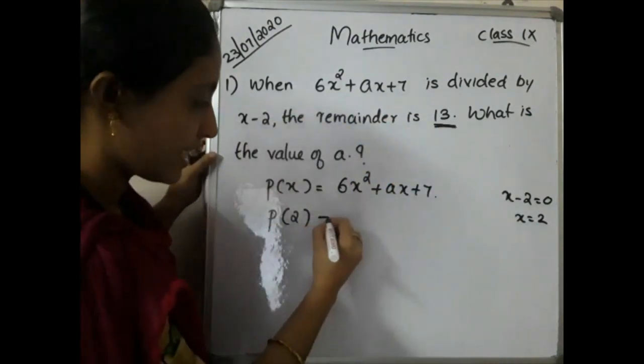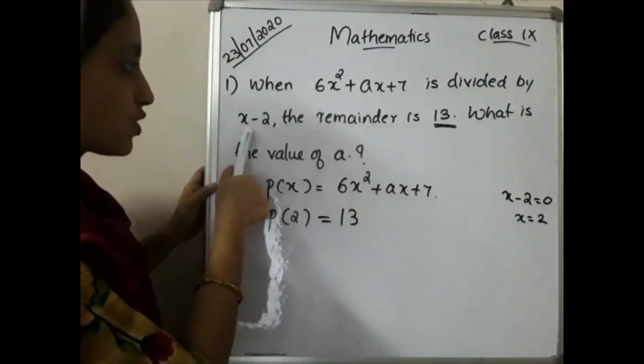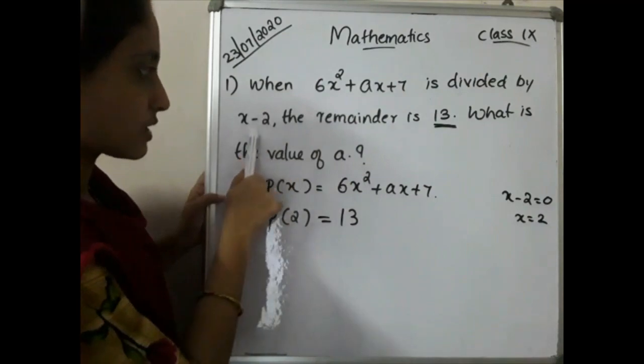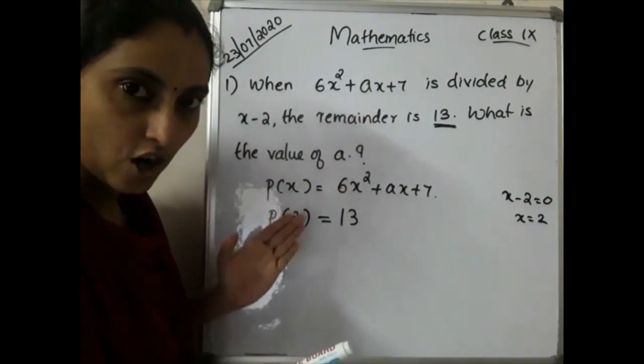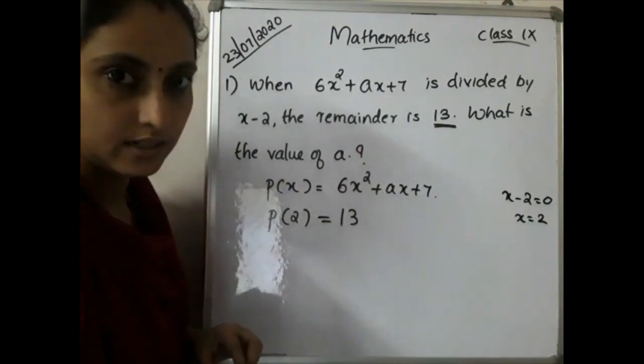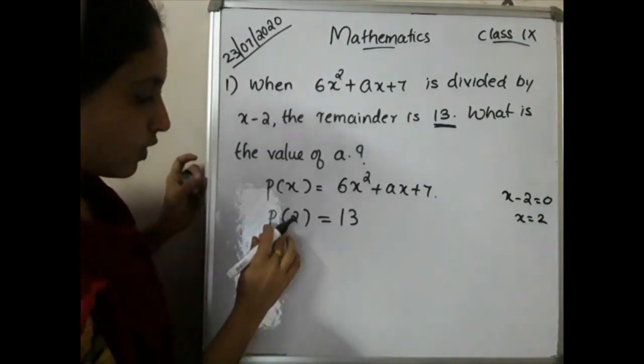13. So we can equate it to 13. Hope it is clear. That is, the polynomial is divided by x minus 2 and the remainder is 13, which means P of 2 will be equal to 13. Likewise, you have to do. Okay, so what is the value of a? You have to find it. So what will be P of 2?